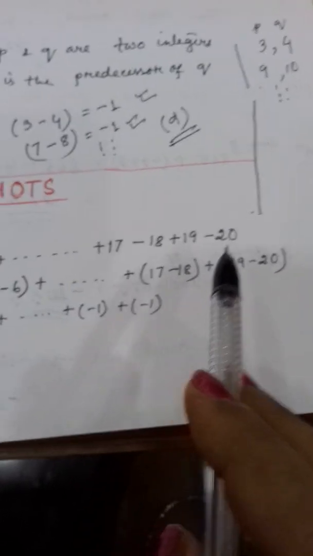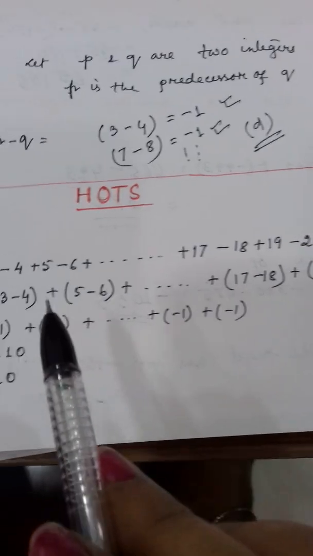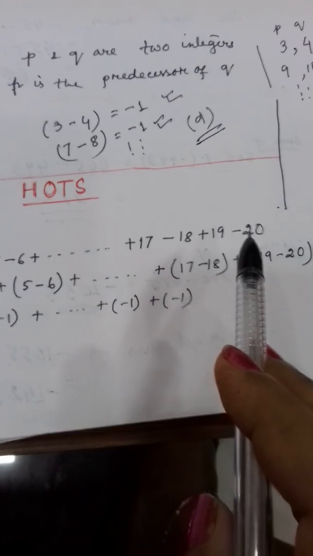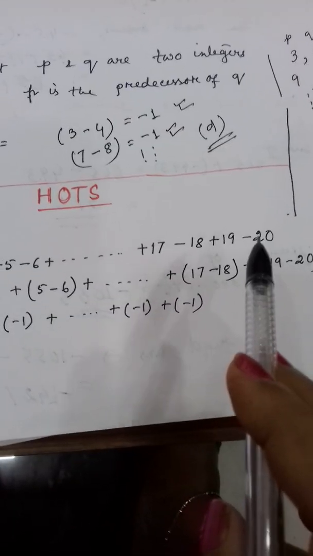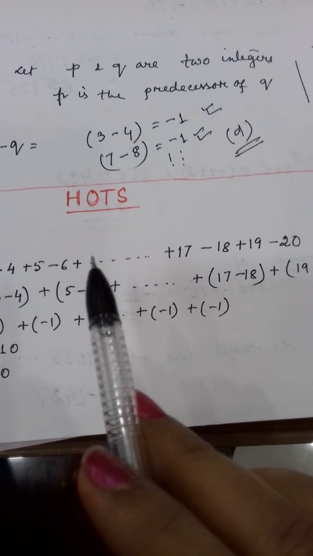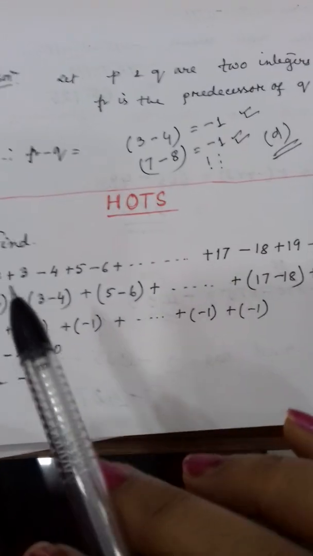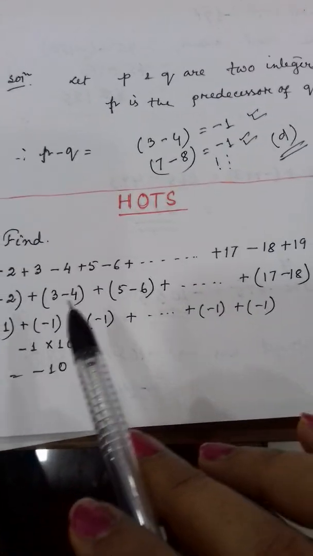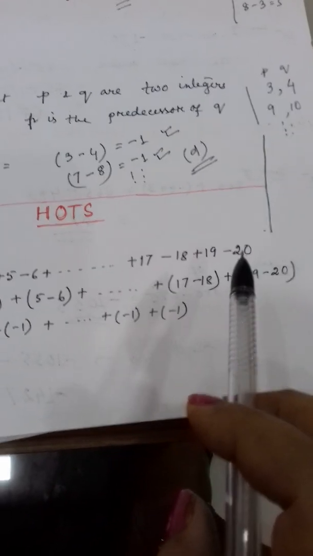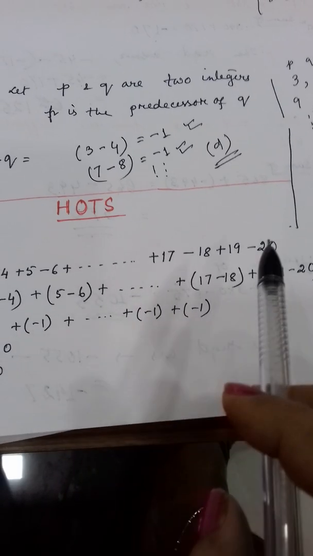But you should know, you have understood or not, how the 10 pairs of positive and negative integers are there, because total numbers 20. So in 20, if you make the pairs, there will be 10 pairs or not? Pair, you know, 2 digits together is known as one pair. So 1 positive and 1 negative, in that way if you make the pairs, there will be 10 pairs among 1 to 20.